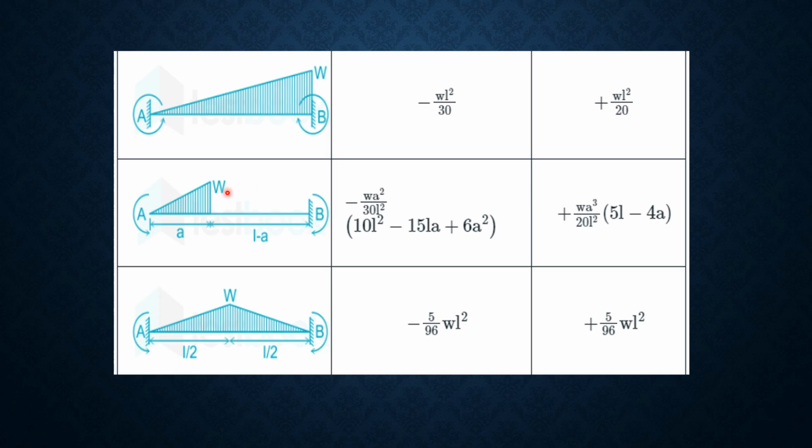Here this is A and the remaining portion is L minus A. So this is the formula for MAB and this is the fixed end moment for MBA. Then if the uniformly varying load is in a triangular form over the whole span, then MAB is minus 5 divided by 96 WL square, and MBA plus 5 divided by 96 into WL square.